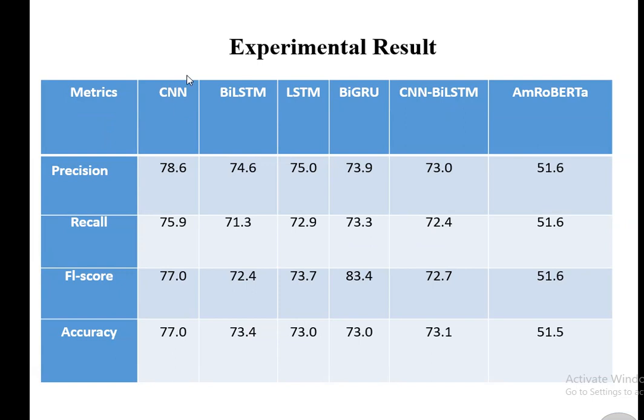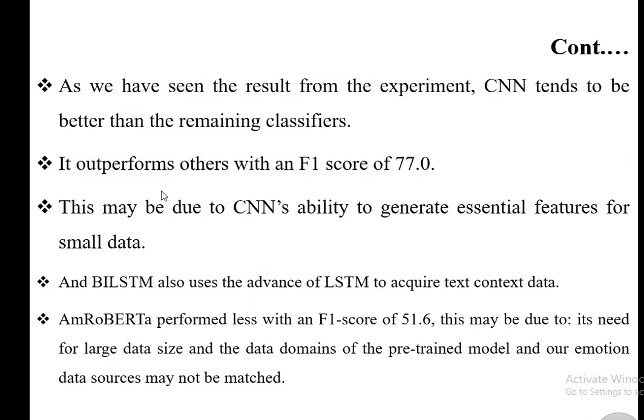When it comes to the experimental results, by using different types of deep learning models in addition to Amharic contextual word embedding, we got these results: precision, recall, F1 score, and accuracy. As we have seen from this experimental result, CNN achieves the best accuracy compared with the remaining deep learning approaches. CNN gets a better result when compared with the other classifiers, and it outperforms them with 77.0 accuracy.